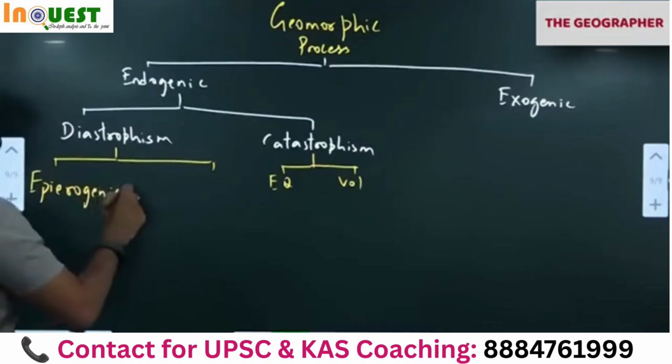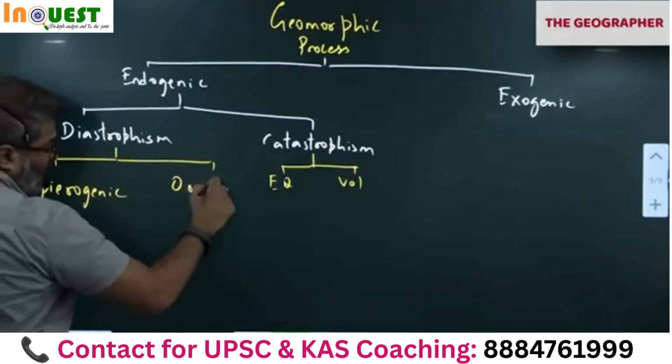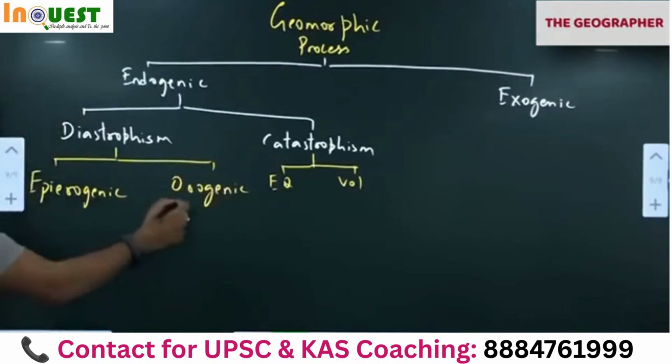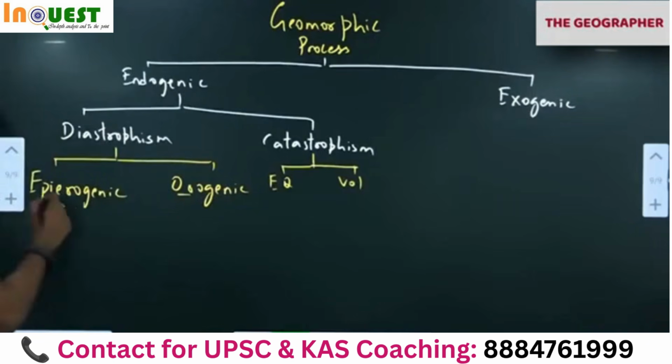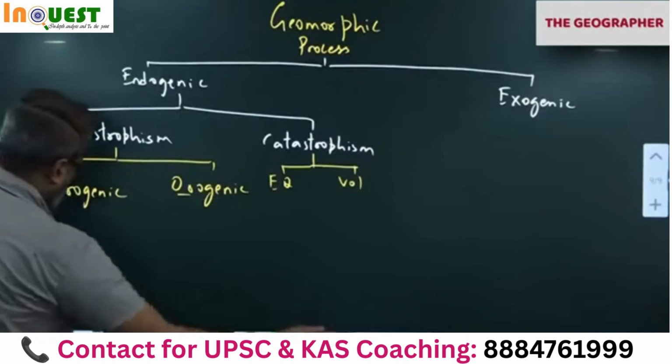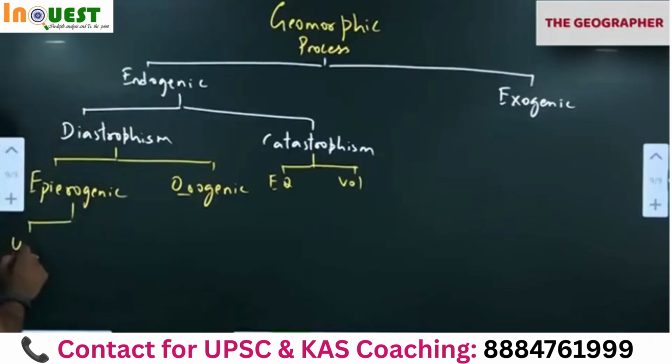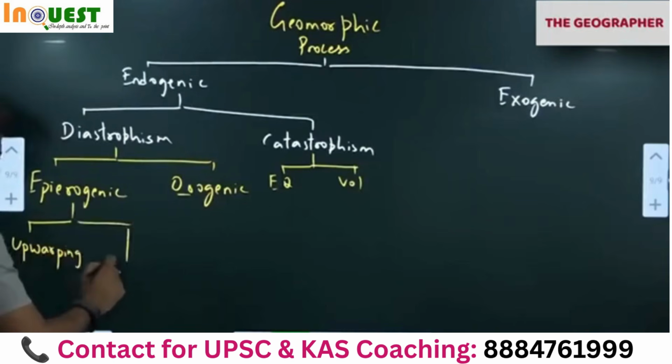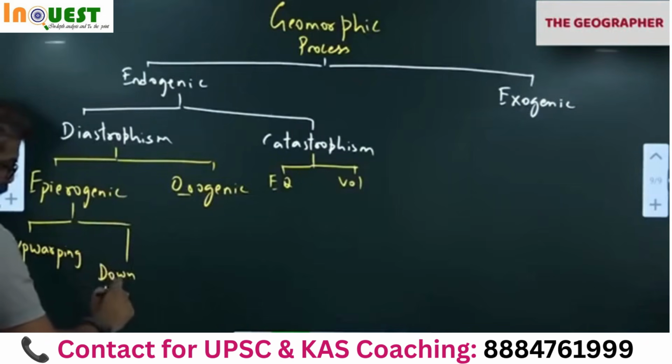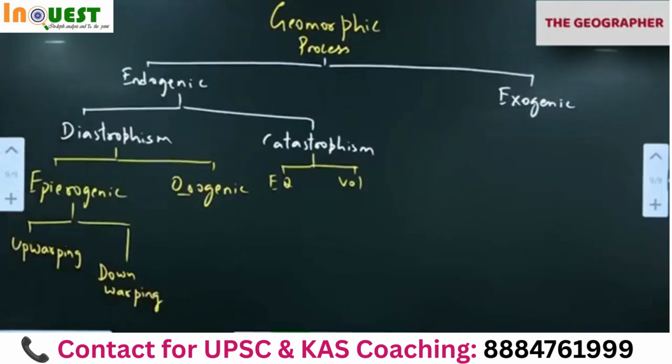Epirogenic, orogenic. Oro means mountain building. Epiro means continent building. Continent building means movement of entire tectonic plates, up or down, which is called epirogenic movement. Upwarping, downwarping. Either the continents will move up or down depending upon the tectonics. Now Antarctica is experiencing upwarping because of melting of glaciers.